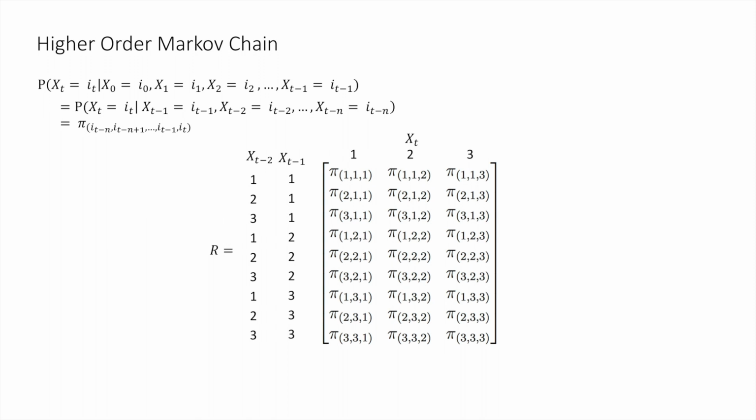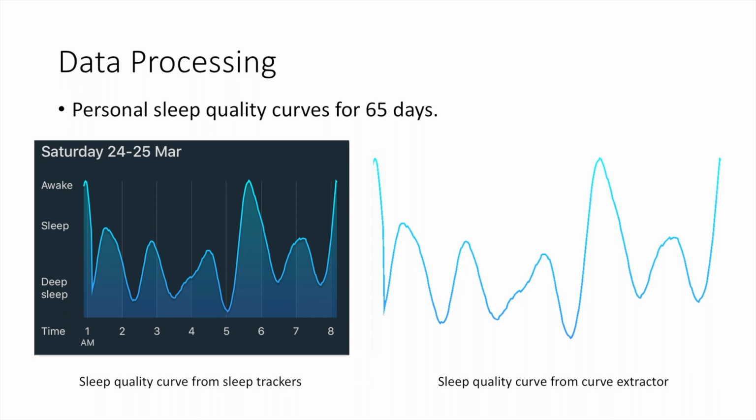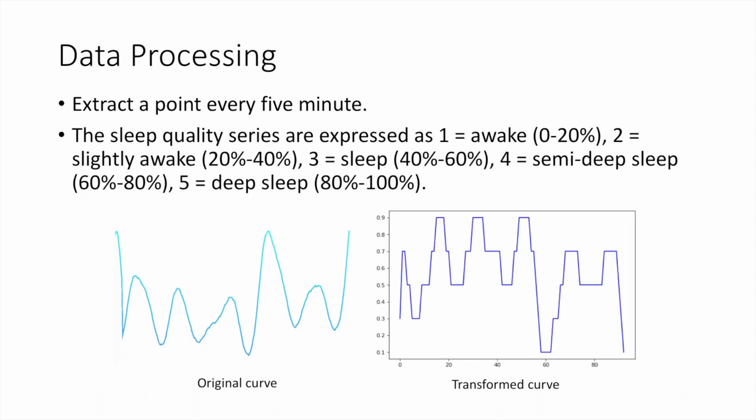Once we have chosen our model, we can process our data accordingly. We export our personal sleep quality curves for 65 days from our sleep trackers, with one curve corresponding to one night, and we write a curve extractor to read only the curves. Given the graphs of curves, the total sleep time of each night, and the size of the graphs, we compute the number of pixels corresponding to 5 minutes and extract the point in the form of states 1 to 5 every 5 minutes, which gives the transformed curve.